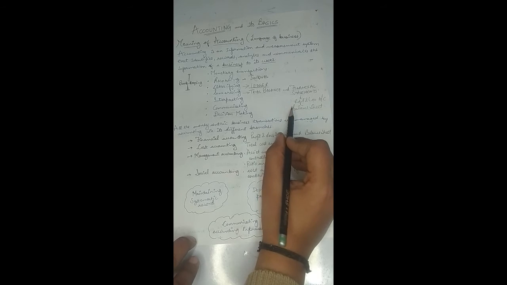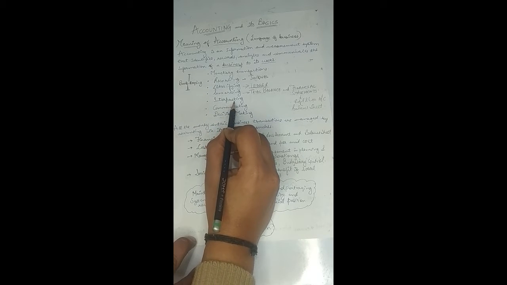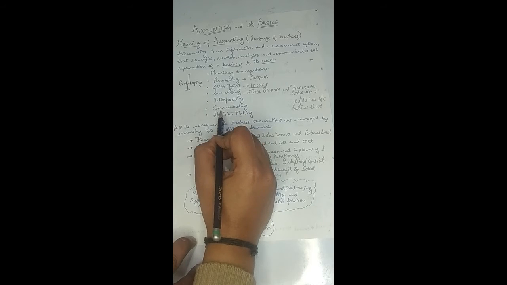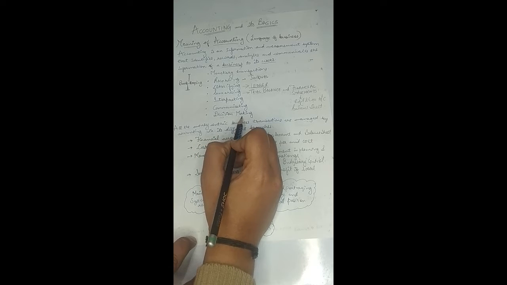These financial statements of the organization help the users in making an interpretation about the profitability and the financial statements of the organization. So when that information is communicated to the users, they are able to make their decisions. They can go ahead with the decision making, right?